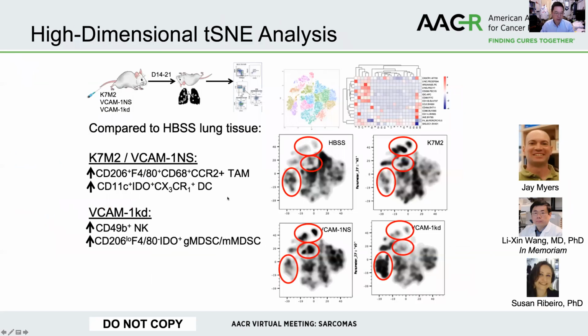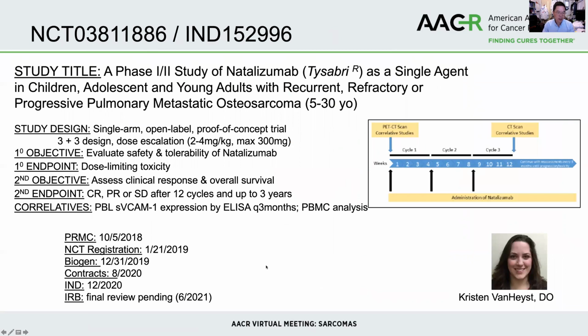In this lung microenvironment, what we found is that in a VCAM high environment, there's an infiltration of tumor-associated macrophages involving CD206 expression. In the VCAM low tumor microenvironment that actively rejects the osteosarcoma, NK cells accumulate as well as CD206 low myeloid cells. These discoveries led to the development of a natalizumab phase 1/phase 2 clinical trial. Natalizumab is already FDA approved for multiple sclerosis and inflammatory bowel disease, targeting the alpha-4 integrin of migrating lymphocytes.